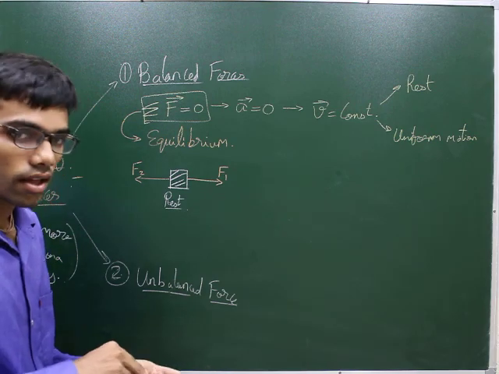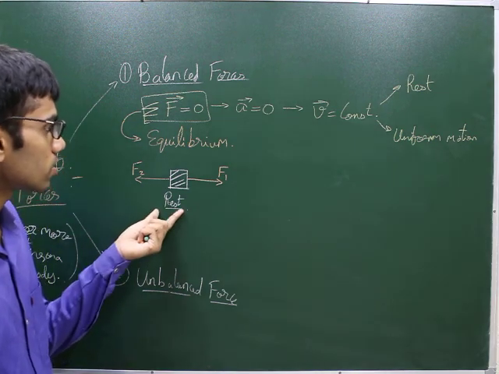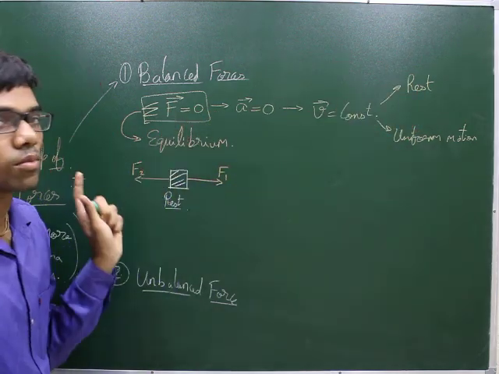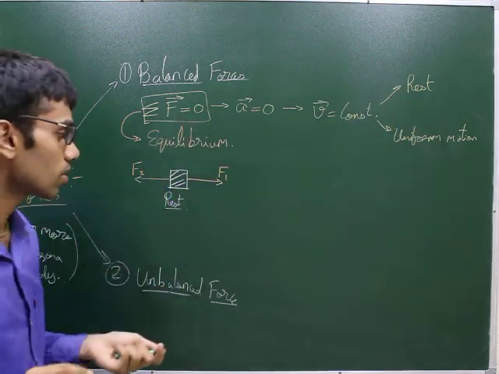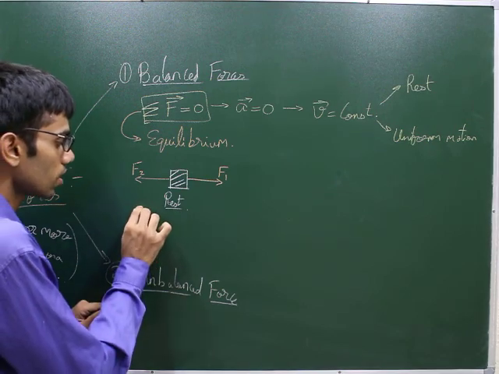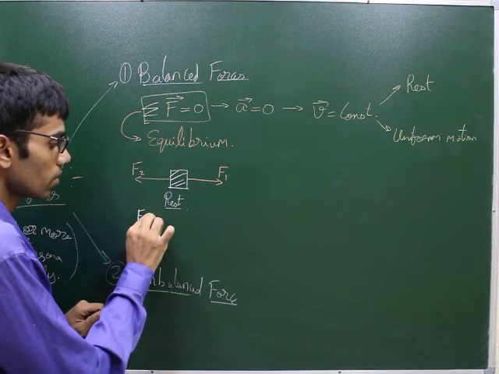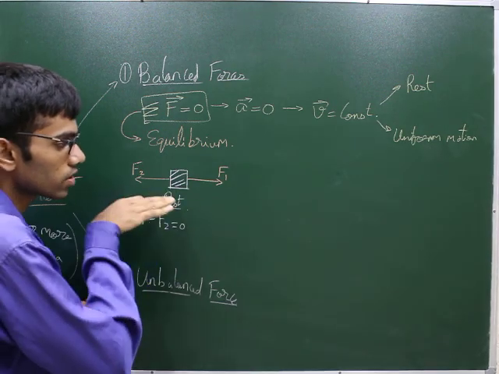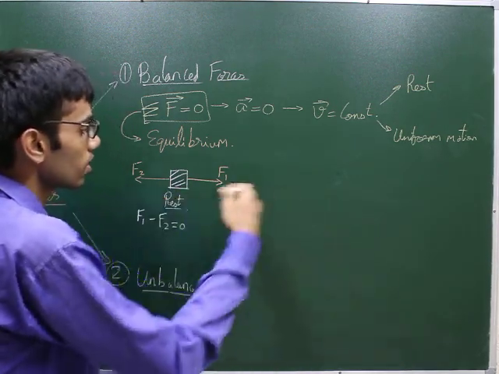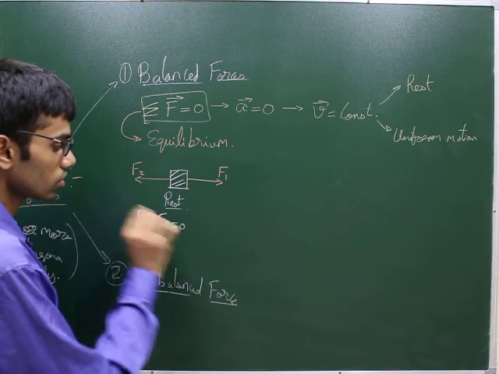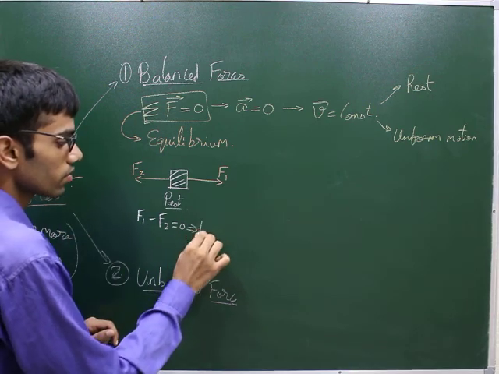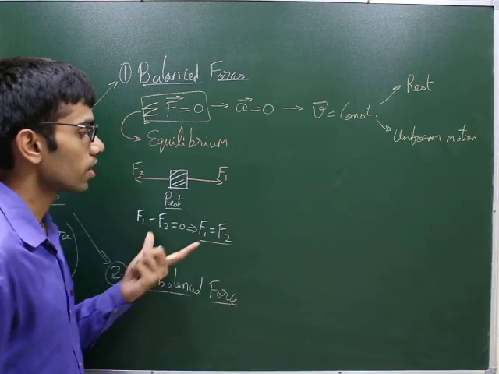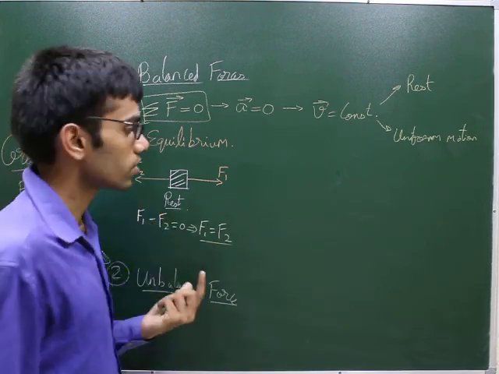That means the sum of all the forces should be 0. The block is not moving, so the sum of the forces is 0. We can write F1 minus F2 equals 0. Taking the rightward force as positive, F2 has to be negative, so that gives 0. That means F1 equals F2. This is one simple example of balanced forces.